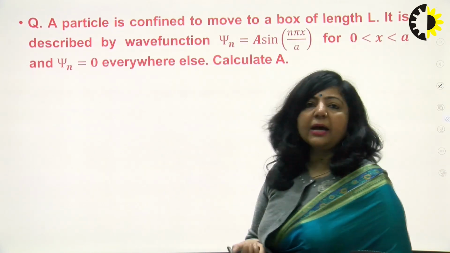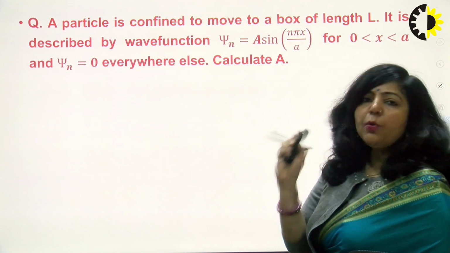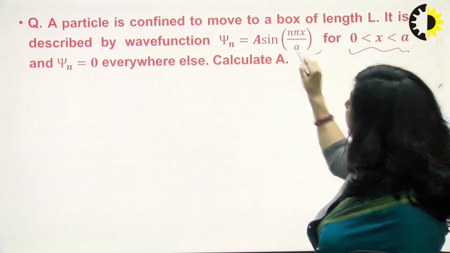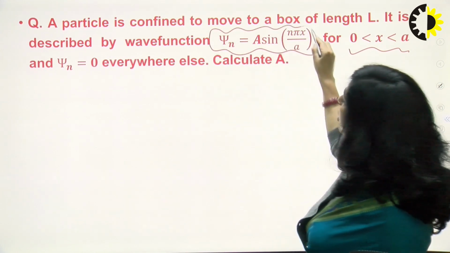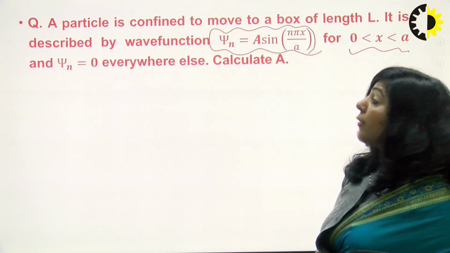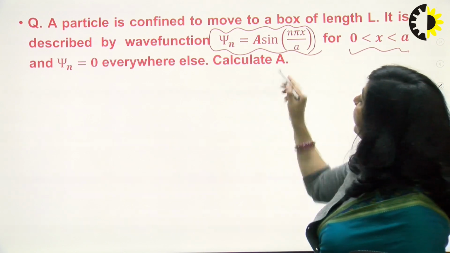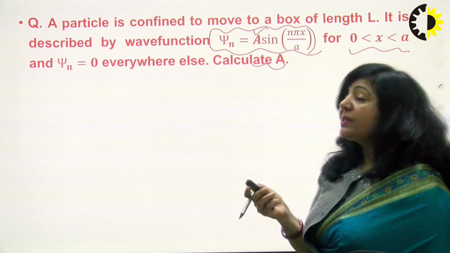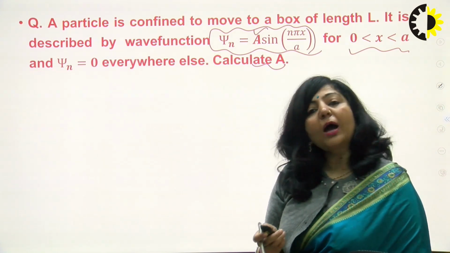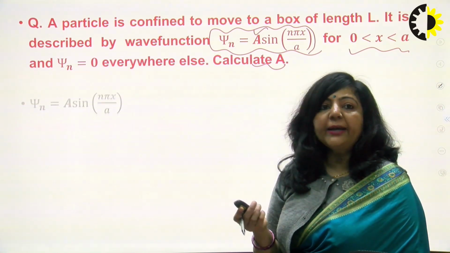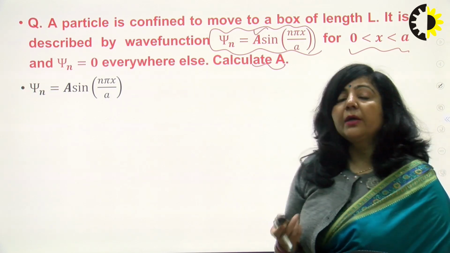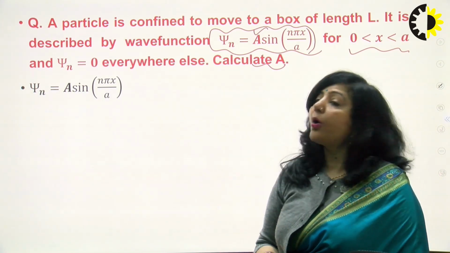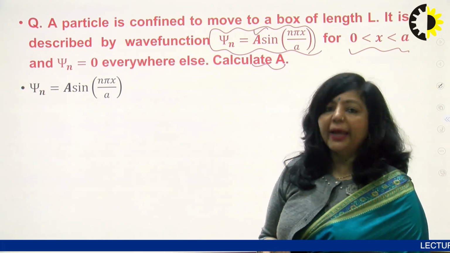Now I'm taking this last problem, where again you have a particle trapped in a box of width A, and within that box the wave function of the nth state is given. What you have to do is find the value of this unknown constant A. In order to find it, since the particle is confined between 0 and A, the probability of finding the particle between 0 and A is 100% or 1. So this is known as your normalization constant.